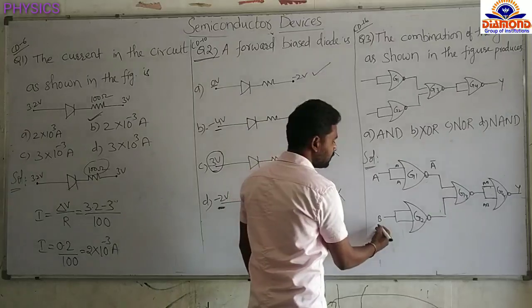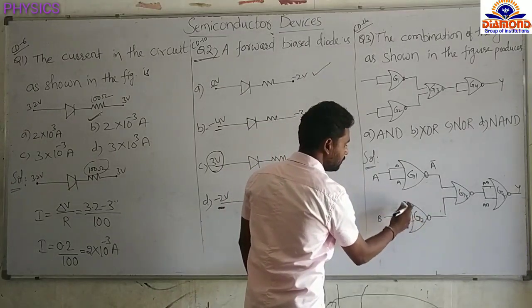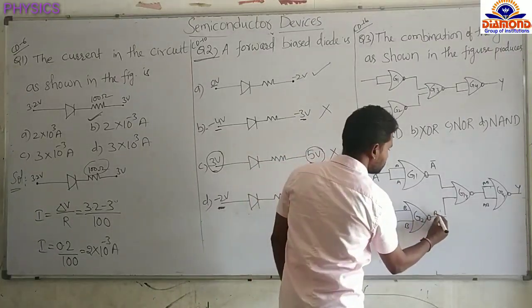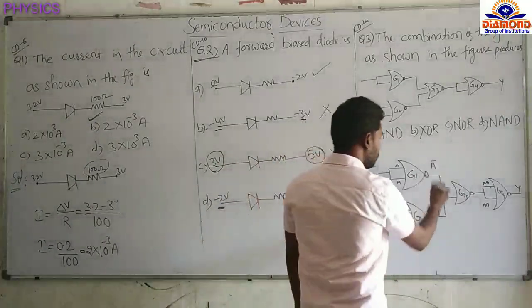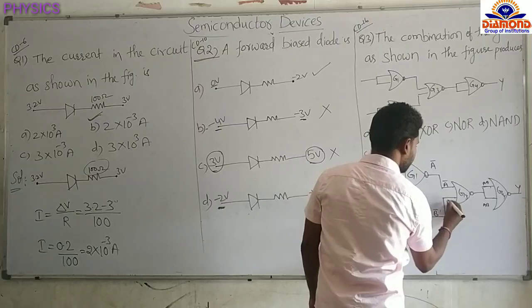Now we are giving the input B. So here also B, here also B. First OR function, B plus B, B only. Next NOT function is there, B complement. So the second gate's output is B complement. Now these outputs are input to the third gate. Here A complement, here B complement.